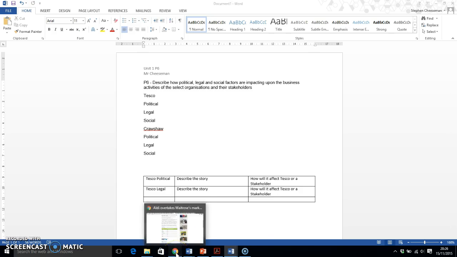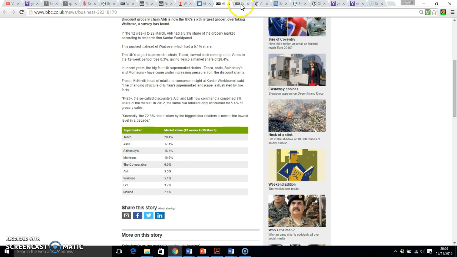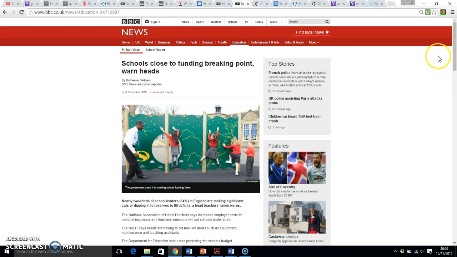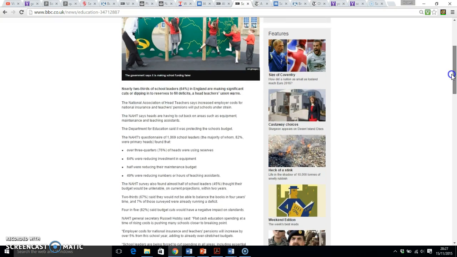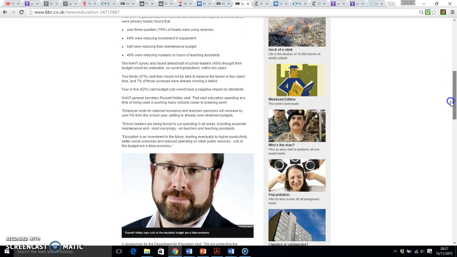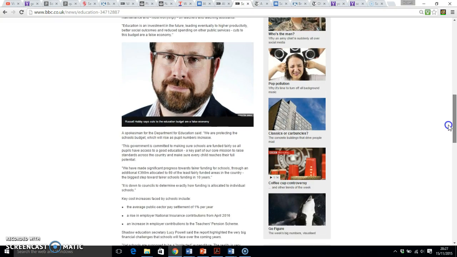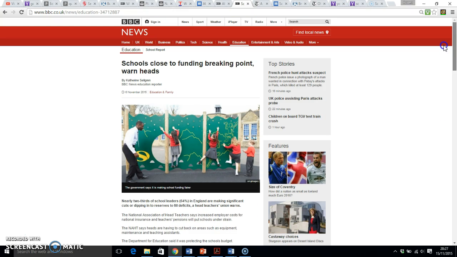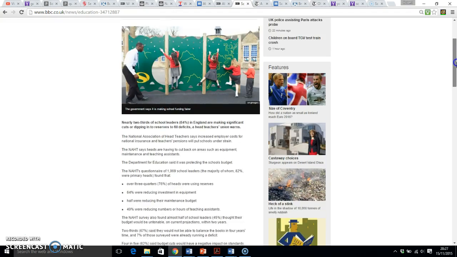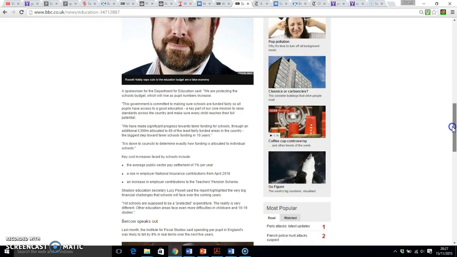So now, let's start looking at the Crawshaw stories. So the first one is about funding. So we're back to the political stories again. So political decisions are being made and schools are receiving less money. This is quite a detailed story about how schools are getting less and less money. So pick out just some of the key points to explain how schools are getting less money this year. Then what will that mean for schools? What does that mean for you within the classroom?